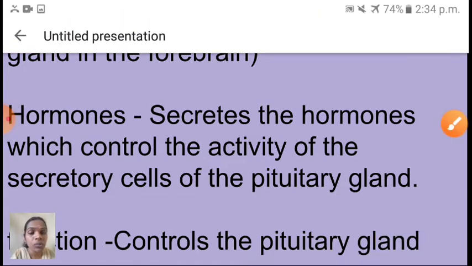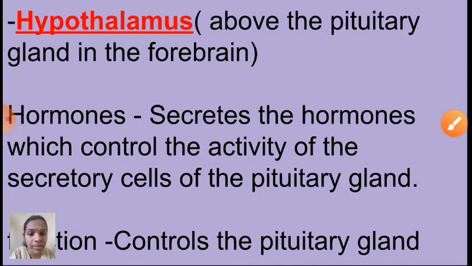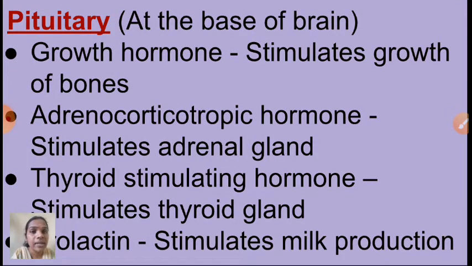So children, in our textbook one big tabular column is there. You have to read the tabular column. Next gland is pituitary gland, present in the brain, at the base of the brain. This is one small, pea size. Okay children, the size of the pituitary gland, we can say, is pea size. That much size only this pituitary gland is. What hormones are secreted by this pituitary gland and what are the functions, we will see now.